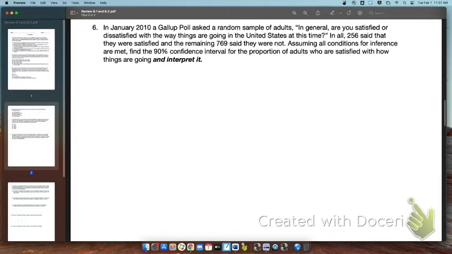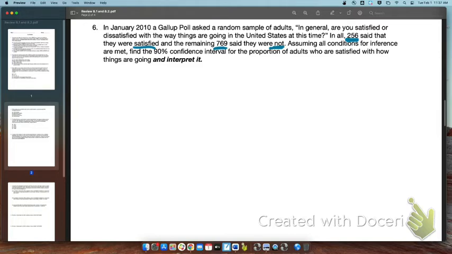In all, 256 said that they were satisfied, and the remaining 769 said they were not. Okay, be careful on this. 256 said they're satisfied. 769 said they are not satisfied. So we actually don't have the total sample size until we add those two things together.